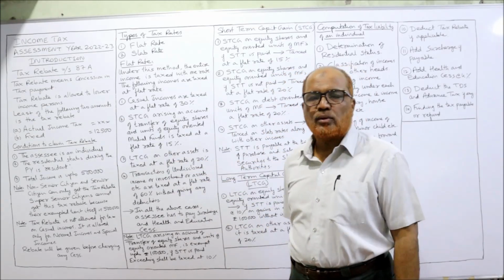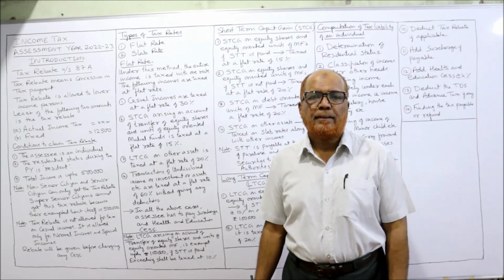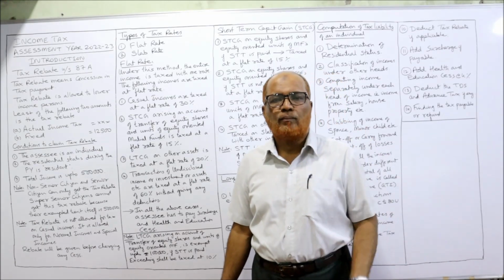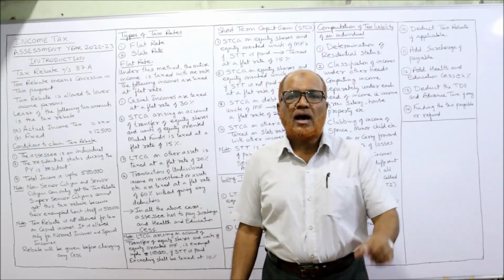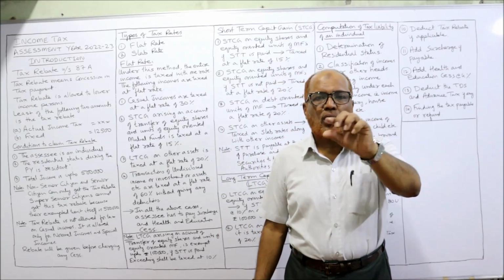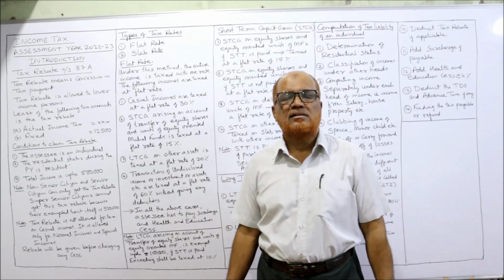Now, list the following two amounts as tax rebate. How much tax rebate can we get? A person whose income is low will get the tax rebate equal to the least of the following two amounts: actual income tax or the fixed limit of 12,500, whichever is less.